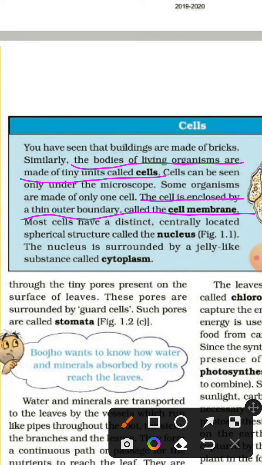Most cells have a distinct, centrally located spherical structure called the nucleus. The nucleus is surrounded by a jelly-like substance called cytoplasm.